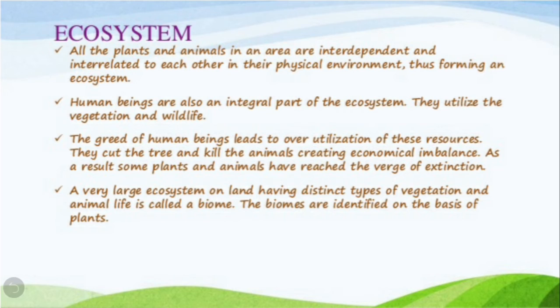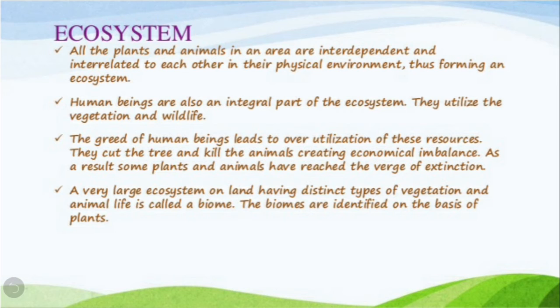Then the last is ecosystem. All the plants and animals in an area are interdependent and interrelated to each other in their physical environment, and thus they form an ecosystem. And children, you know that human beings are also an integral part of the ecosystem.